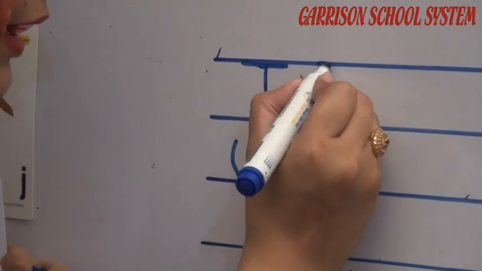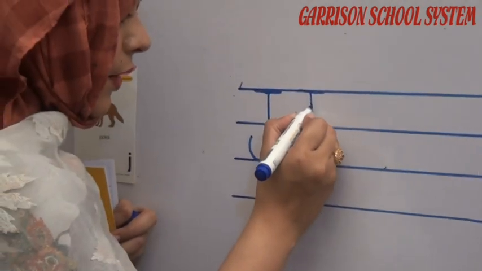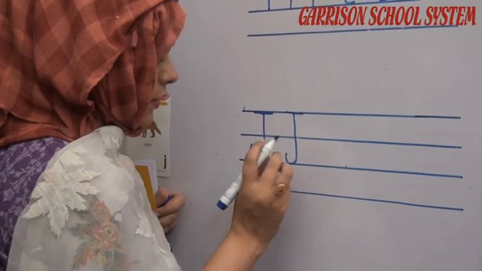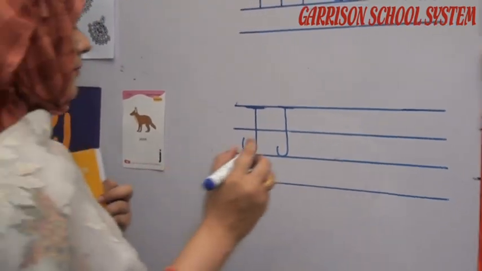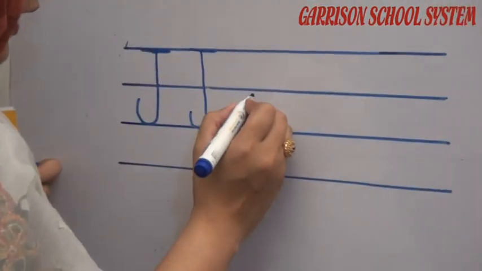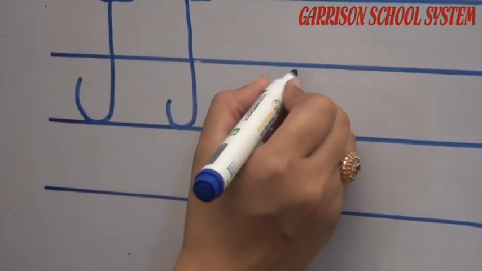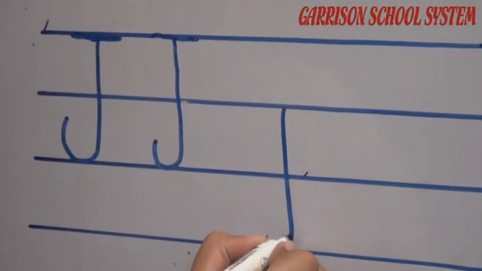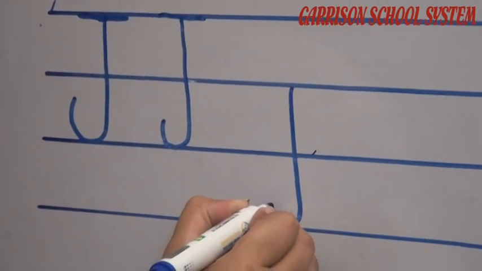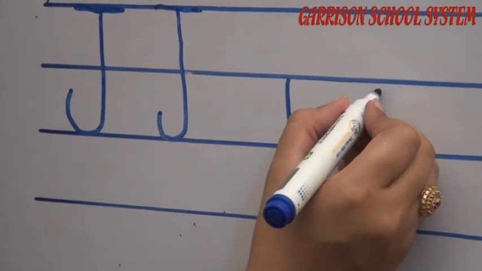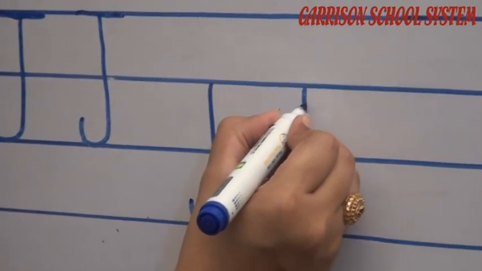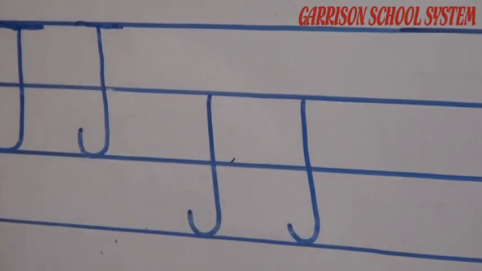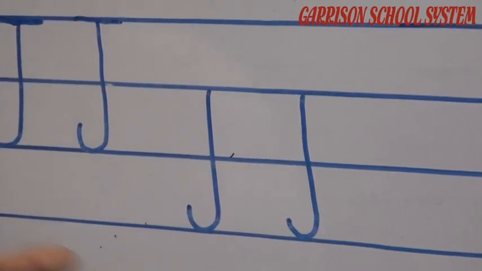So it's uppercase letter J. And for lowercase letter J we are going to make a standing pattern with a little curve. So it's uppercase letter J, it's a lowercase letter J.